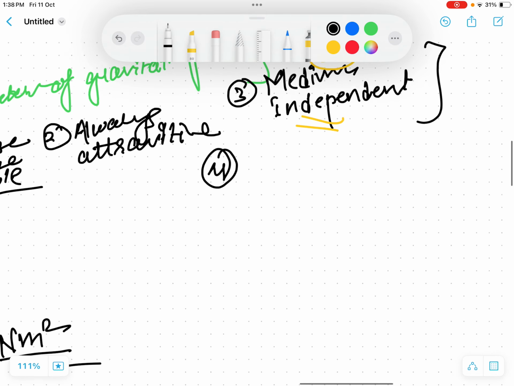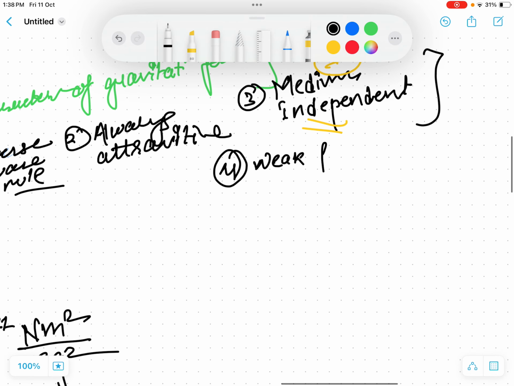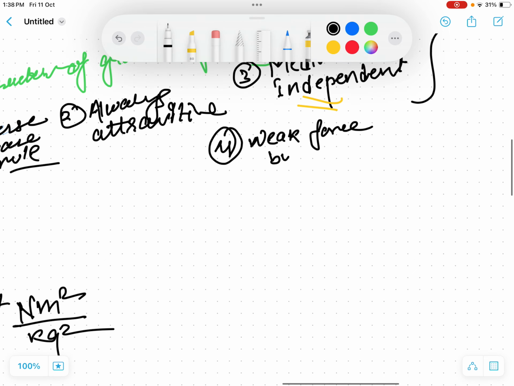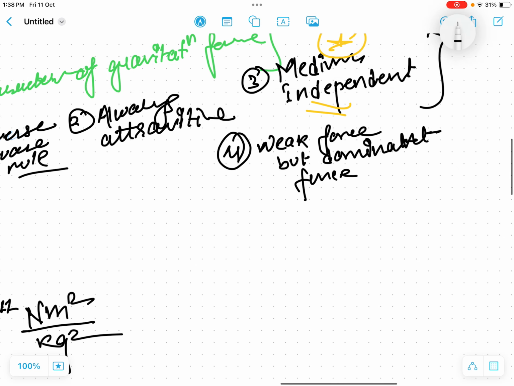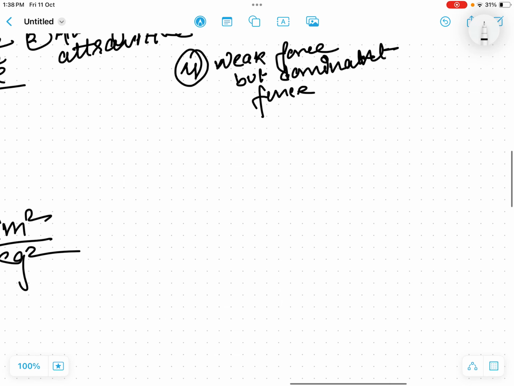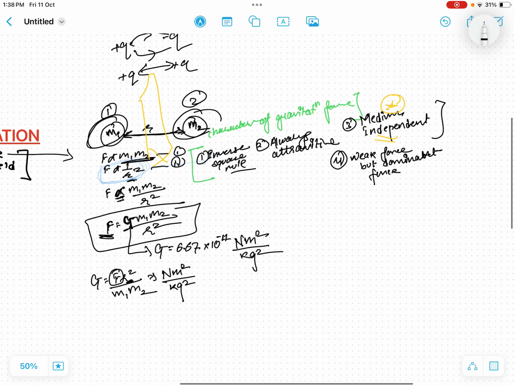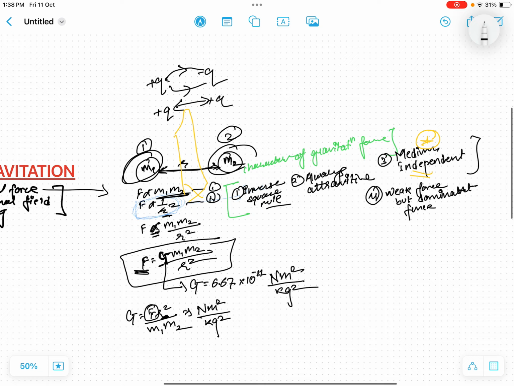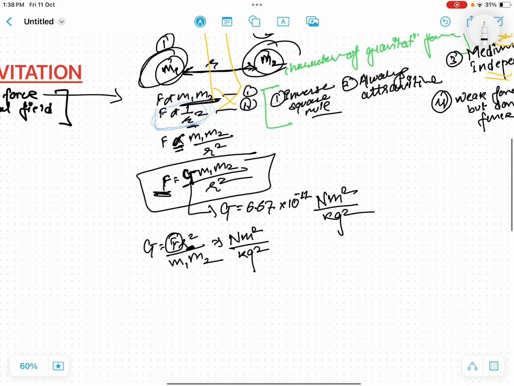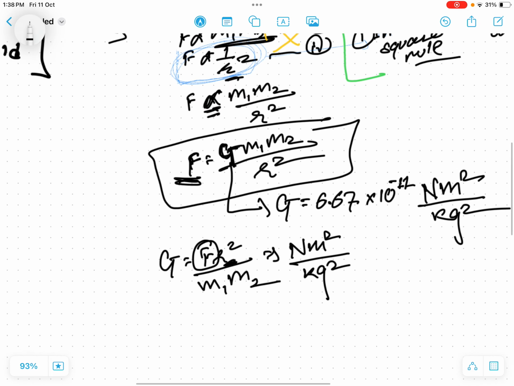It is a very weak force, but a dominant force. It is very weak compared to the electrostatic force, which is very powerful, and the nuclear force, the force inside the nucleus of an atom, which is also very powerful. Its magnitude is so much less.